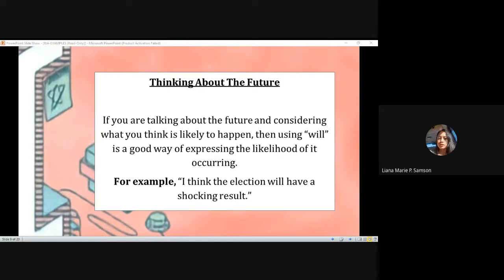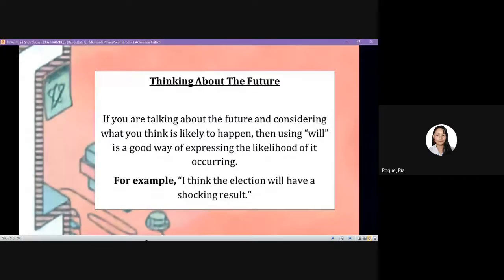For example, I think the election will have a shocking result. Thank you. But unlike other modals such as may, will expresses that there is a greater certainty of it happening rather than a slight chance.